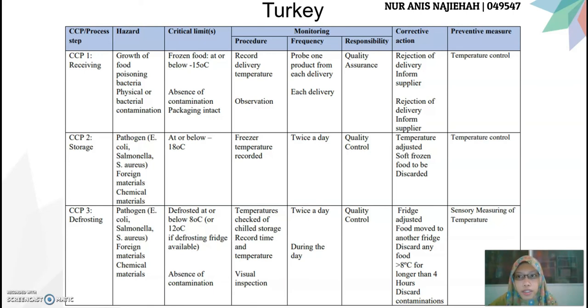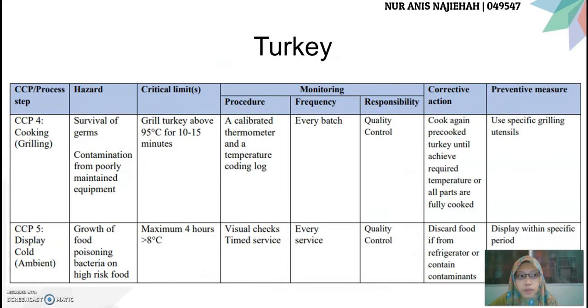Sensory measuring of temperature is needed. For cooking, which is grilling, the turkey temperature should be above 95 degrees Celsius for about 10 to 15 minutes. Use a calibrated thermometer and a temperature coding load. It should be done every batch by the quality control. If there is anything wrong with the grilling, cook the pre-cooked turkey again until the required temperature is achieved or all parts are fully cooked. Make sure to use specific grilling utensils.